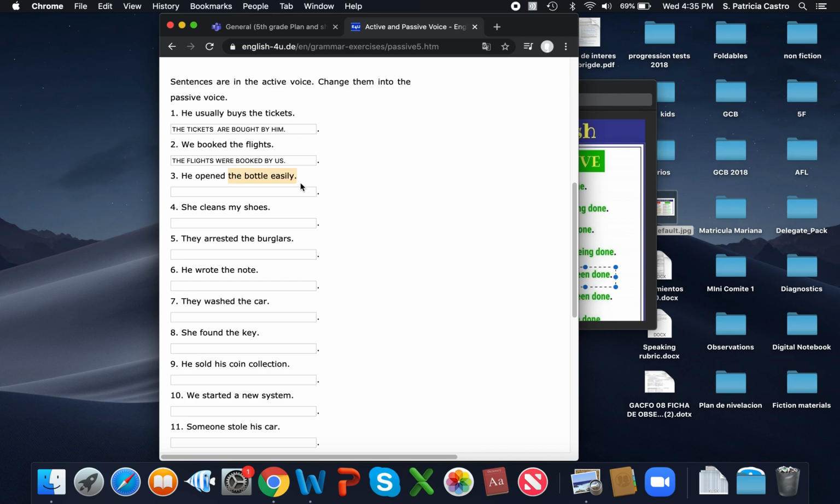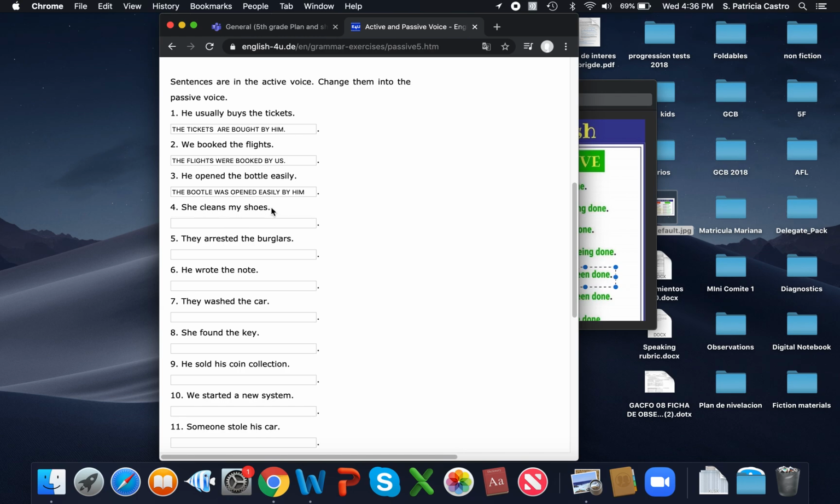Okay. Here, he opened the bottle easily. So we start with the object, the bottle. So look at the verb. Is it simple past or present, or what is it? Past tense, right? So the bottle, singular or plural? Singular. So are we going to use was or were? Of course was. The bottle was opened easily by him. Again, remember that this by thing, we don't need that. It's just like usually authors enjoy hiding it, so it brings a little bit of suspense to writings.